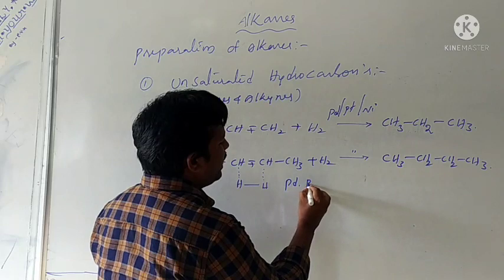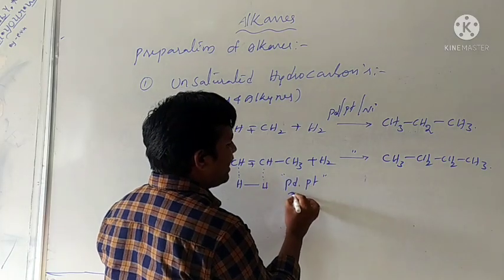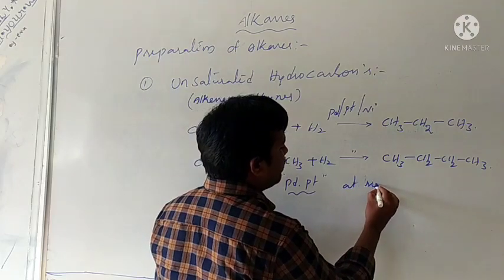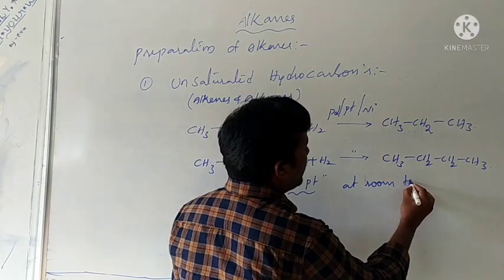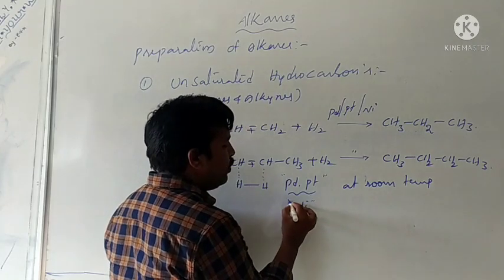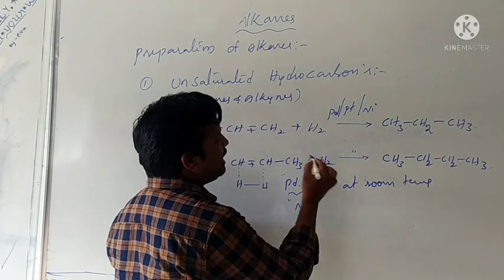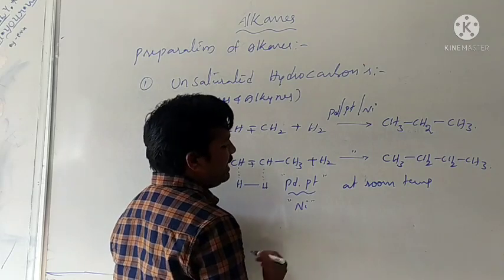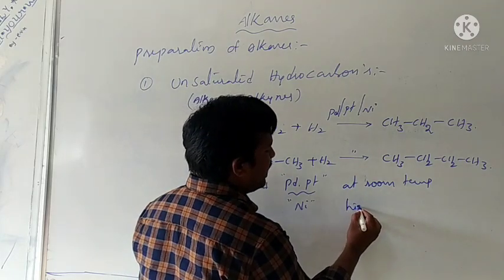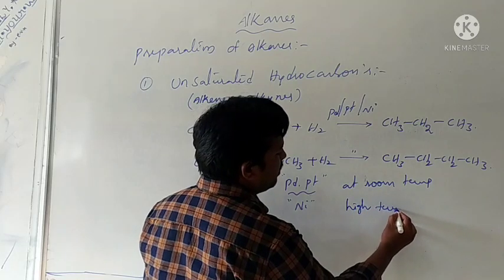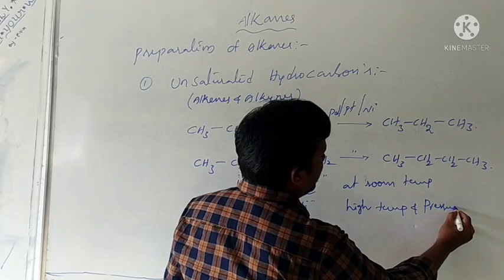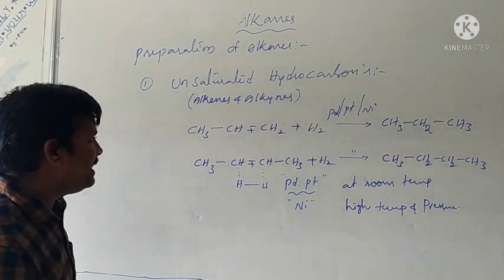These two catalysts, palladium and platinum, are used at room temperature, and the metal nickel, used as a catalyst for the reduction of alkenes, is used at high temperature and pressure. Okay, this is alkenes.